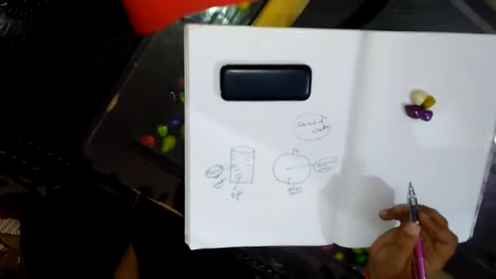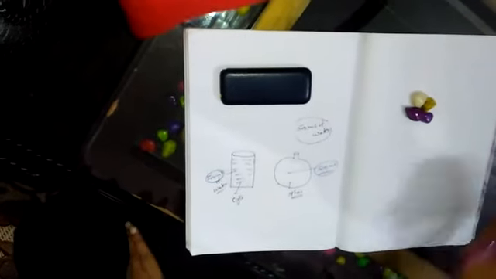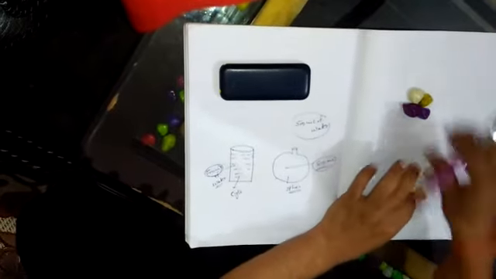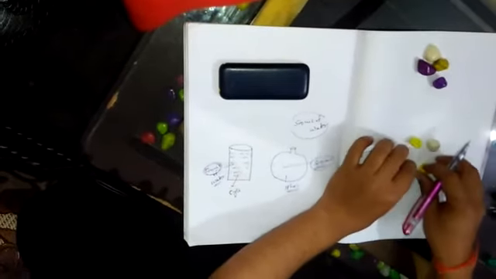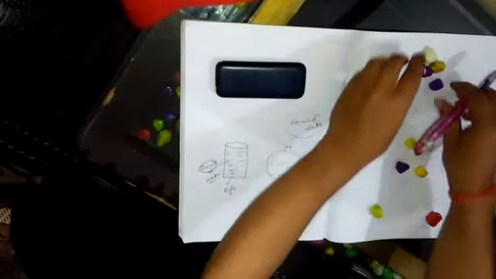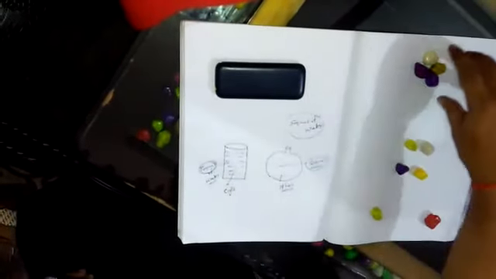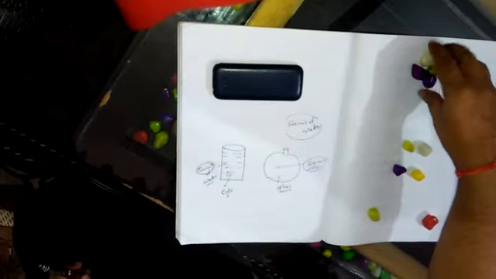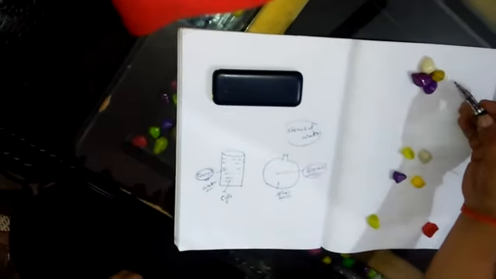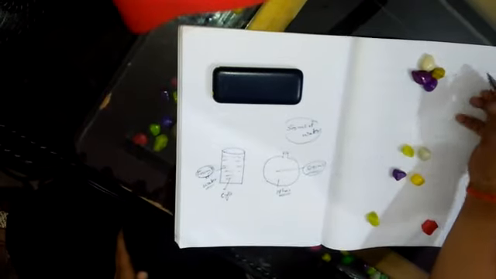The next point is compressibility. Again, I will discuss the same thing. Suppose this is the solid, this is the liquid, and this is the gas particle. In a solid there is no space, so if I want to compress it, it is not going to compress. That means solids are not easily compressed. Solids are not compressible.